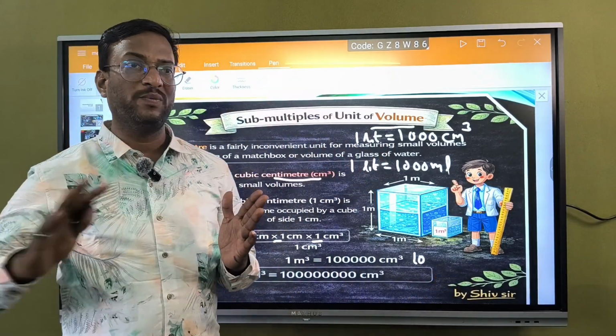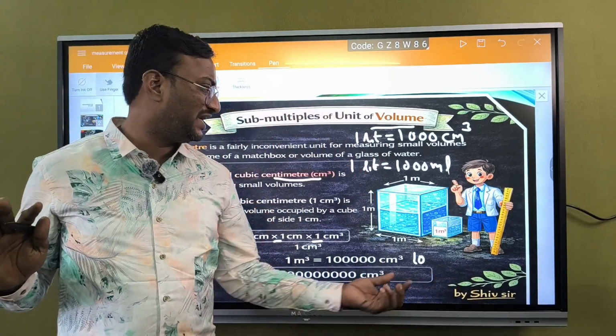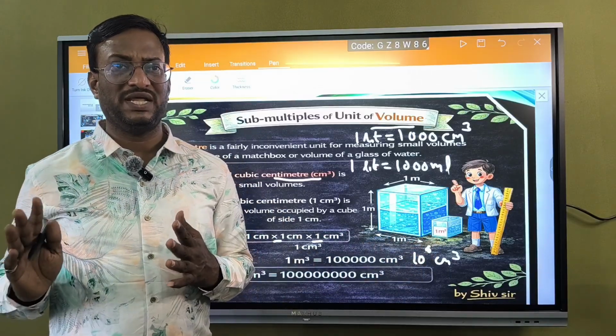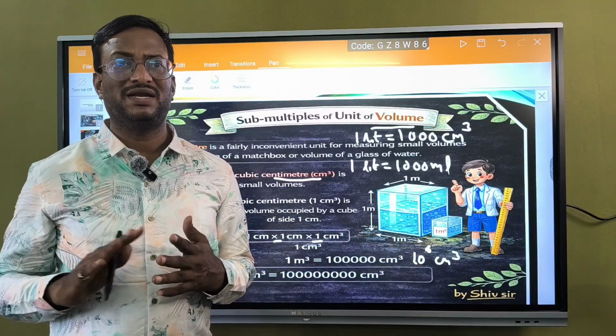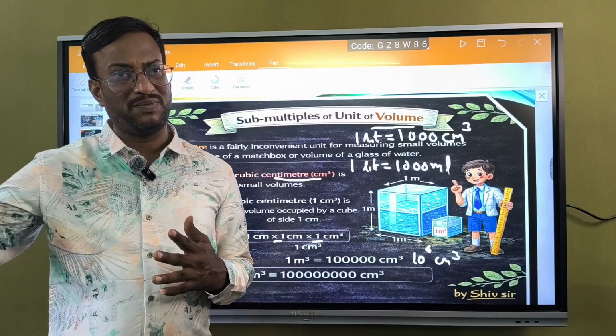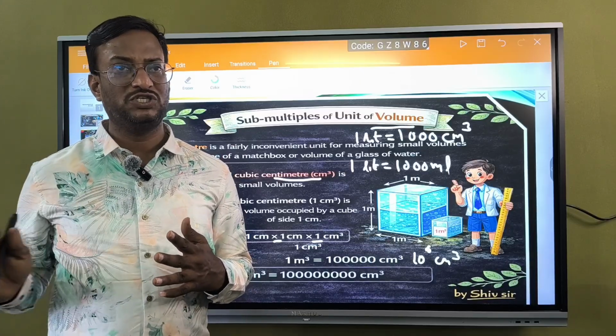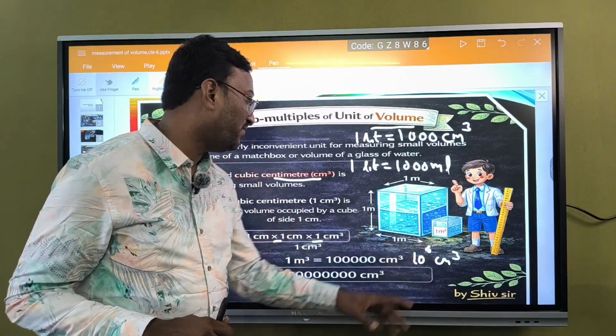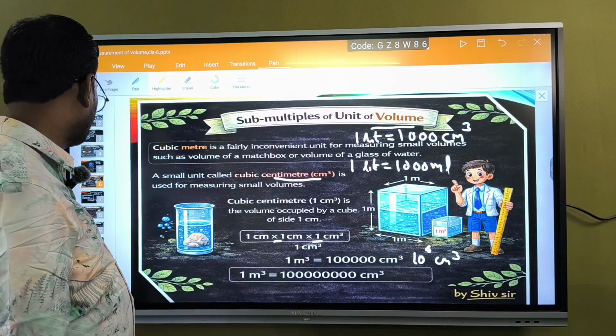Number of zeros can be written as 10 to the power of that number. 1 followed by 1 zero, 10, is 10 power 1. 100 is 10 power 2. 1000, 3 zeros, is 10 power 3. 10,000 is 10 power 4. Like that, 6 zeros is 10 power 6.